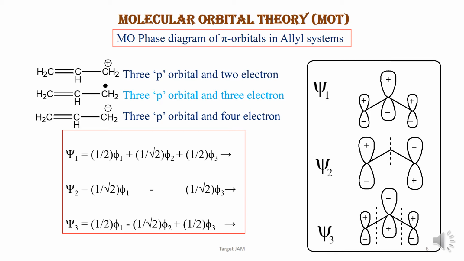no nodal plane. In case of psi2, there is one nodal plane, and in case of psi3 there are two nodal planes. Remember, at a nodal plane there is alternation of symmetry, that means plus then minus, and a nodal plane is a plane where the density of electrons is minimum or 0.